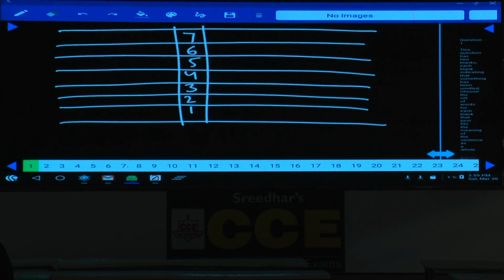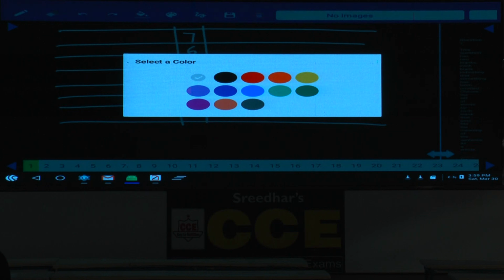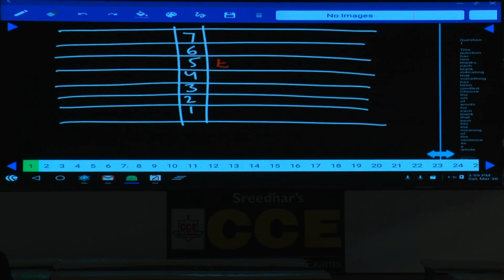E lives on floor number 5. So E must be at this place. Only 2 people live between E and the one who likes green. How many possibilities do we have? We have only one possibility. Hence, green must be on the second floor, because there must be only 2 people between E and the one who likes green.